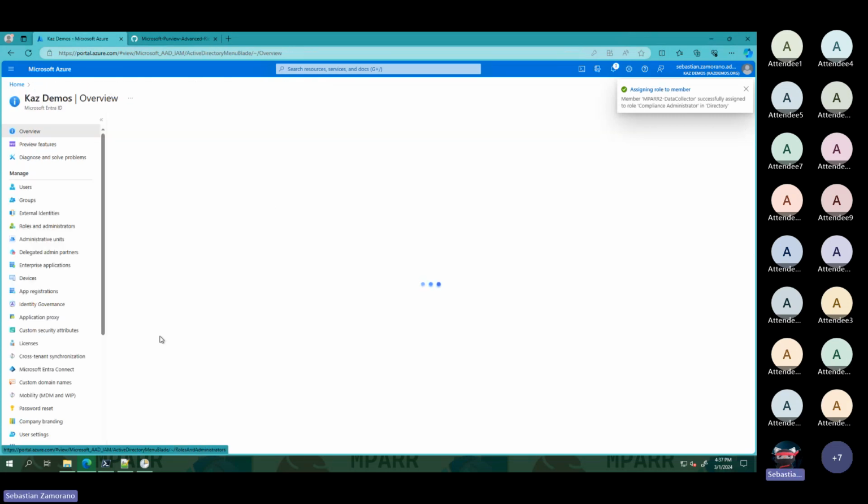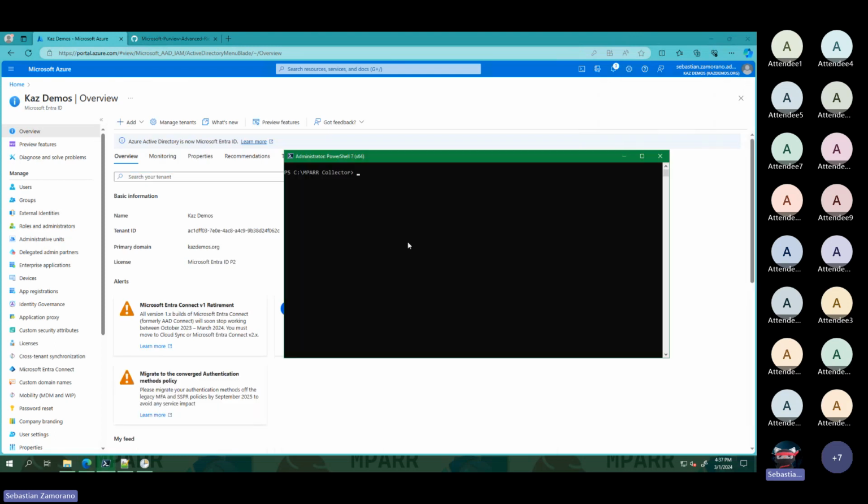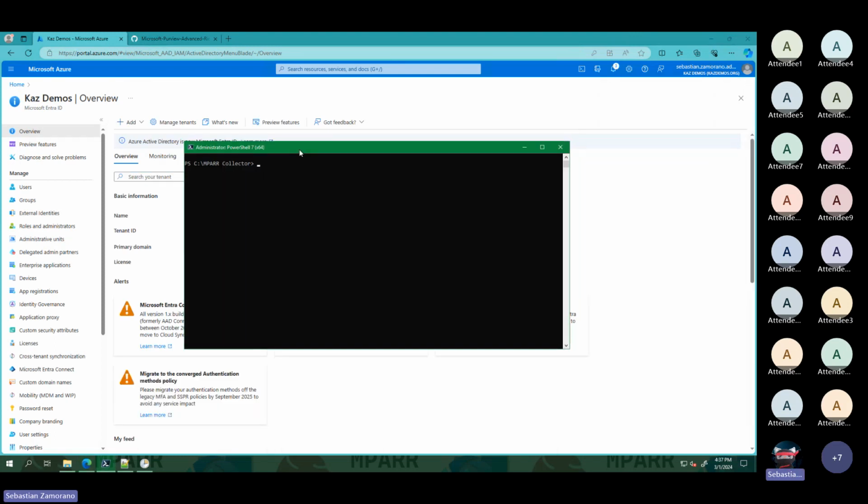And let me show you. We will run the script. We will add the Microsoft Entra one, MPARR Microsoft Entra domains. As I mentioned, by default, the data is sent to Logs Analytics.